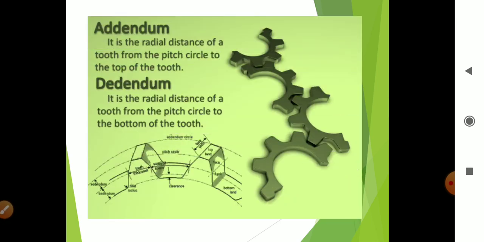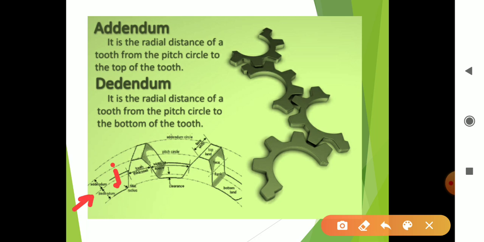Now next, addendum and dedendum, which we have seen already in slide number 3. Addendum is the radial distance of the tooth from the pitch circle to the top of the tooth. Suppose this is the pitch circle, and this top distance from the pitch circle is simply named the addendum.